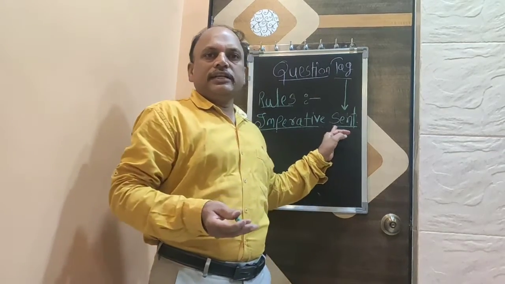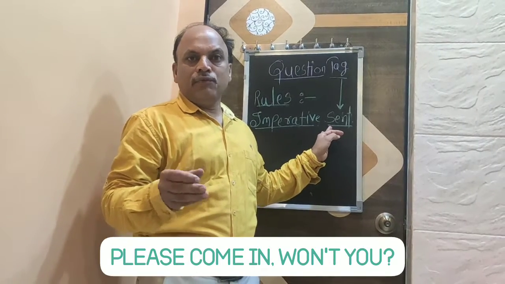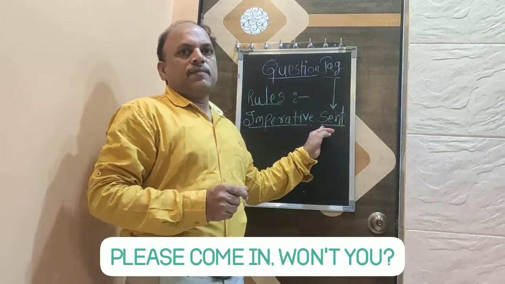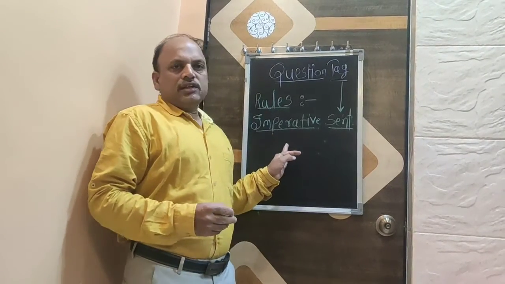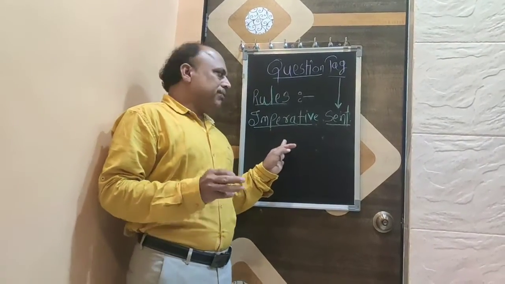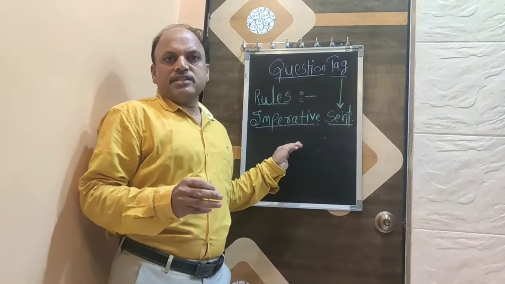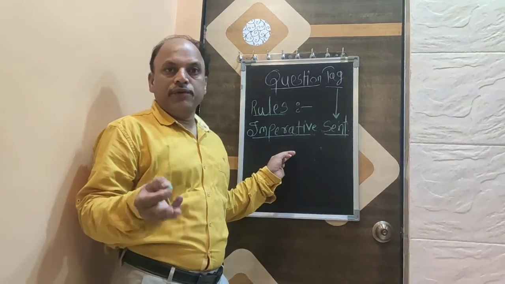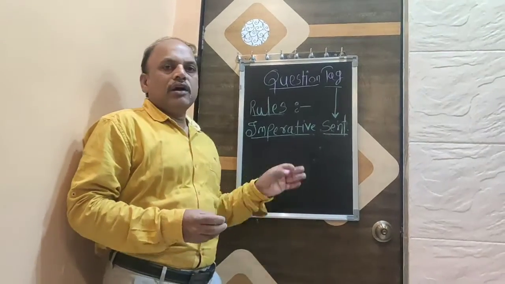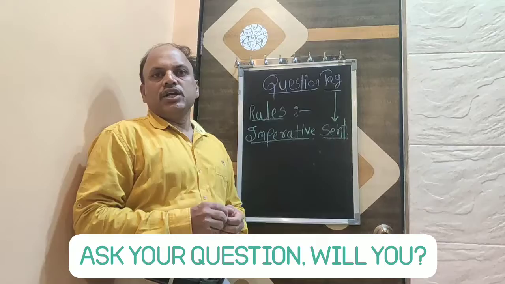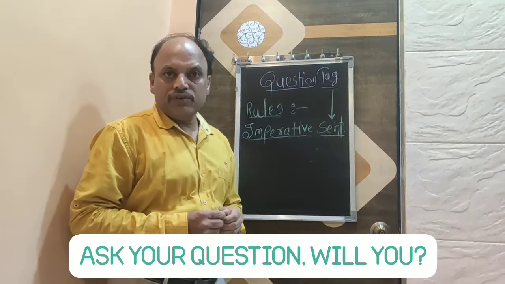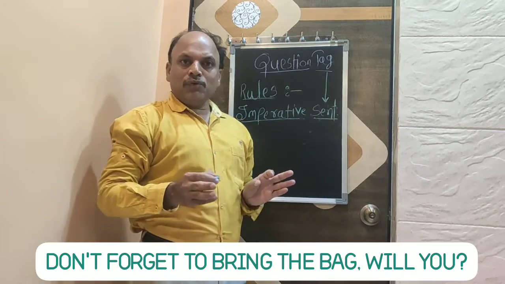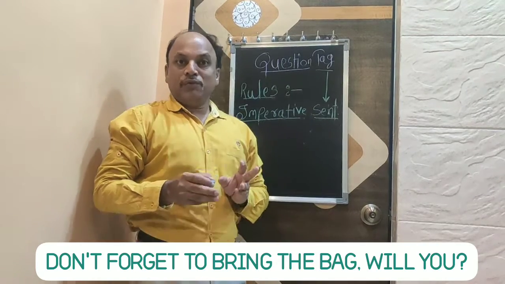As this one is an example: please come in, will you or won't you. In another sentence of imperative, when the statement starts with a verb, then the question tag will be will you. For example, ask your question. Will you? Imperative sentence. Don't forget to bring the bag.